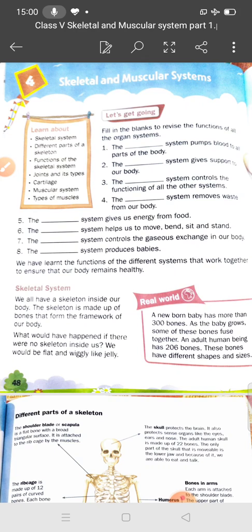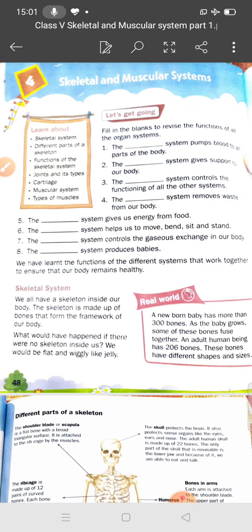And do you know which system helps us to move, bend, sit and stand? Yes student, muscular system. And the system that controls the gas exchange in our body. Which gas do you inhale? Oxygen. And exhale? Yes student, carbon dioxide. So which system controls the gas exchange in your body? Respiratory system.